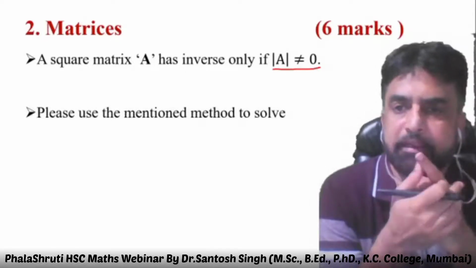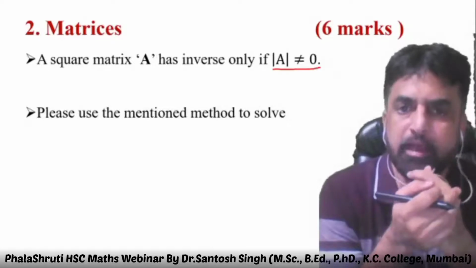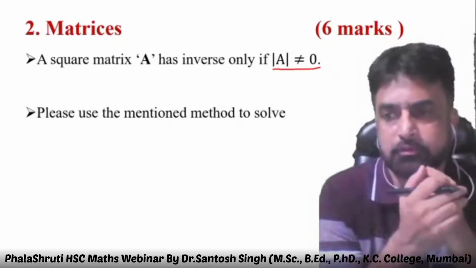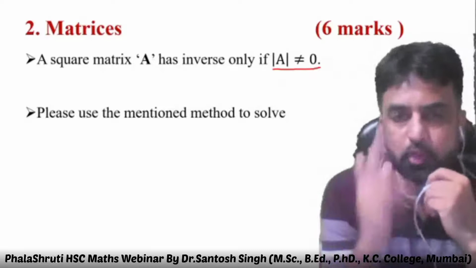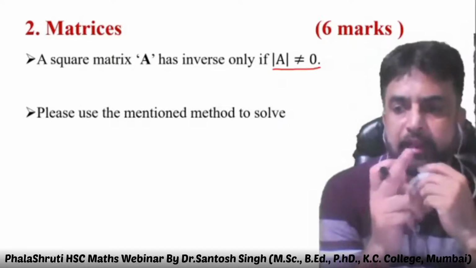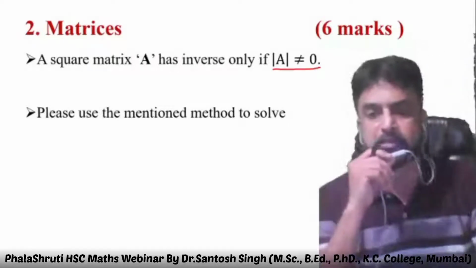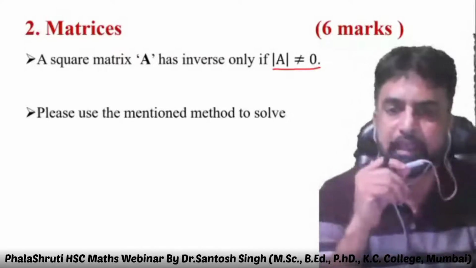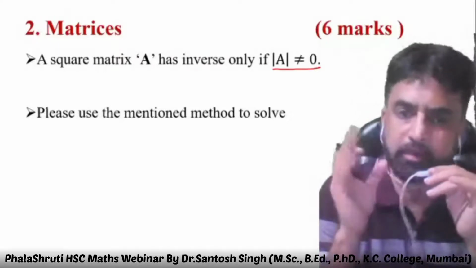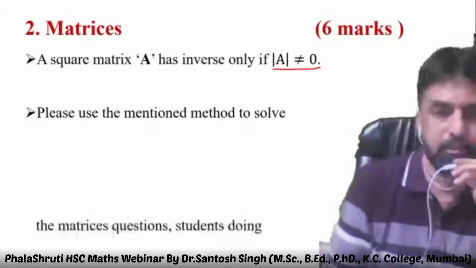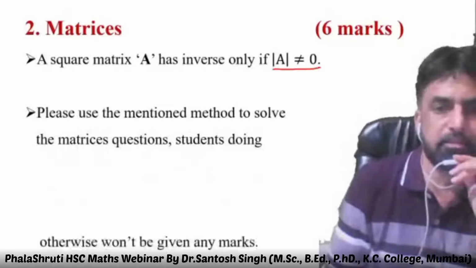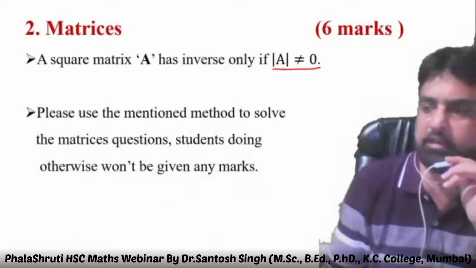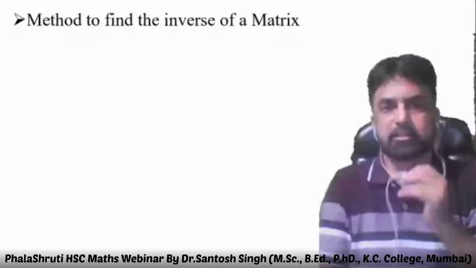If the question asks for elementary row transformation and you are applying the adjoint method, no. Use whichever method is asked. If they do not mention any method, you are free to use any method as per your convenience. Students doing otherwise won't be given any marks. This is a very important part.